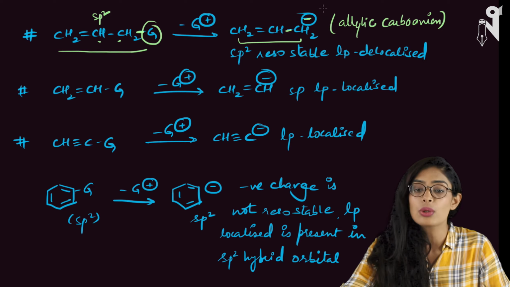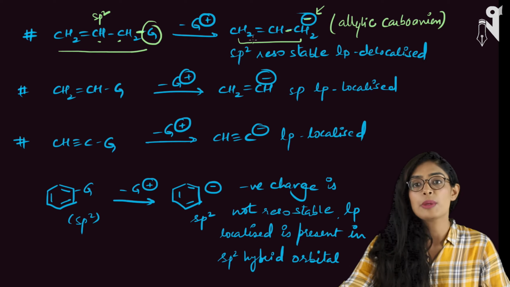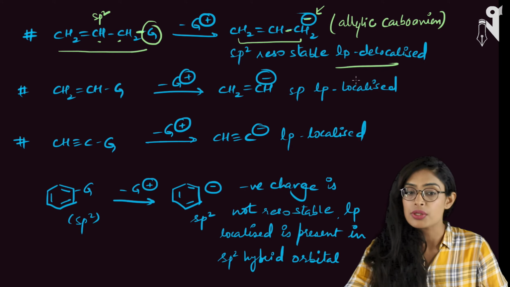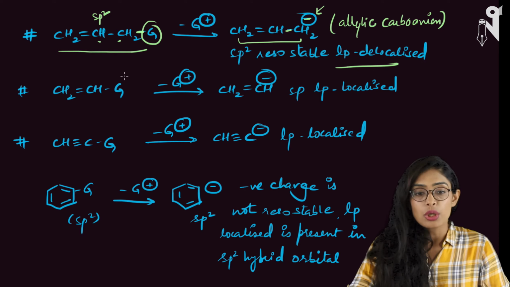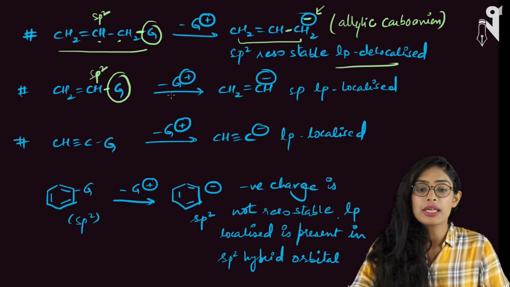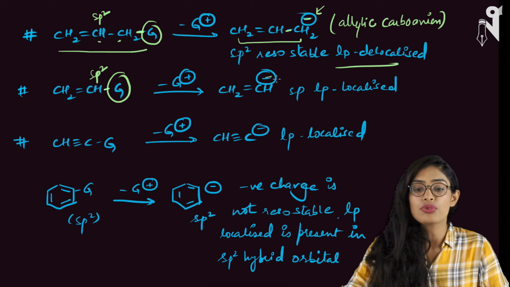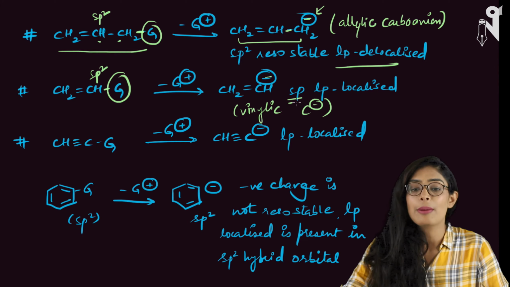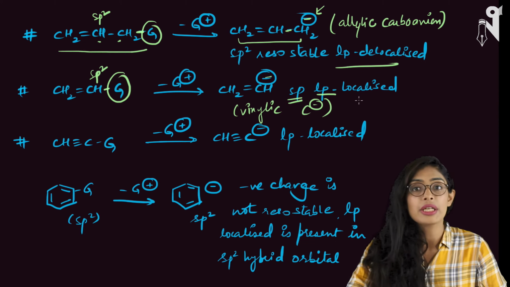This lone pair is a delocalized lone pair and it is participating in the resonance with the sp2 carbon. The other way is when your group is directly attached to the carbon which is an sp2 carbon. In this case, if the group goes out, there will be a negative charge over here. This will be called a vinylic carbanion, and this is your sp hybridized carbanion. This has a localized lone pair that is not participating in any type of resonance.